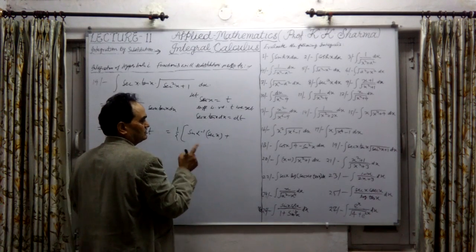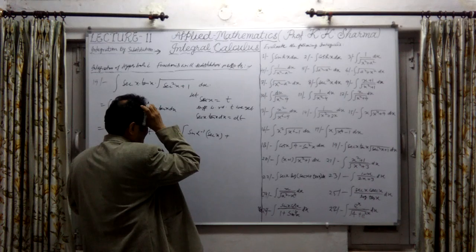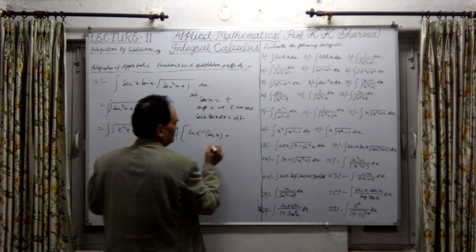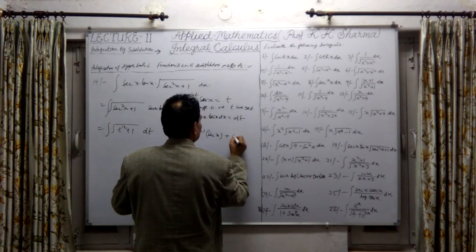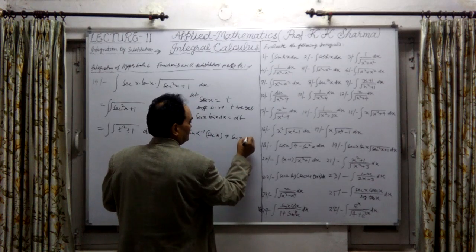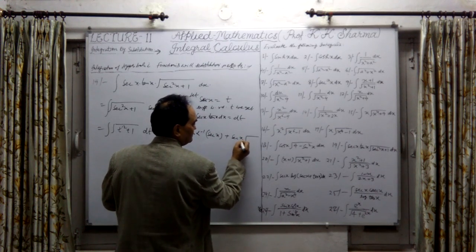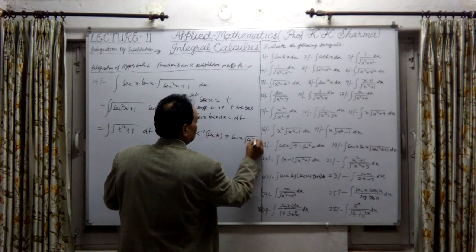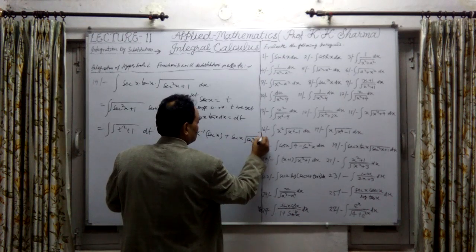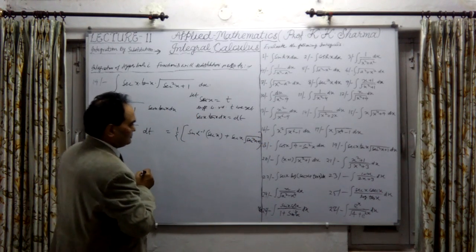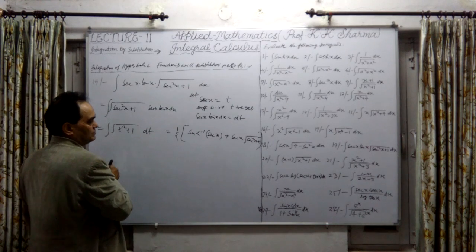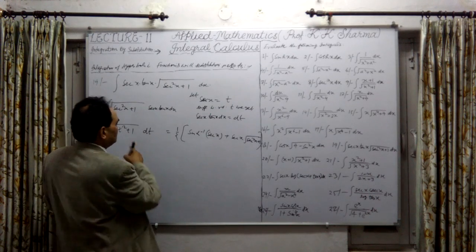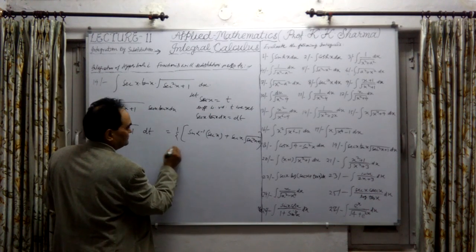Sin theta will be t, and t is secant x into secant x under root secant square x plus 1. It's the same thing, secant square x plus 1. This kind of answer will be there. This is the answer here.